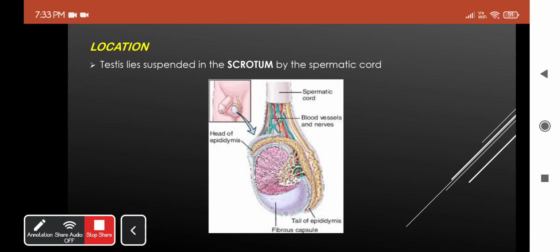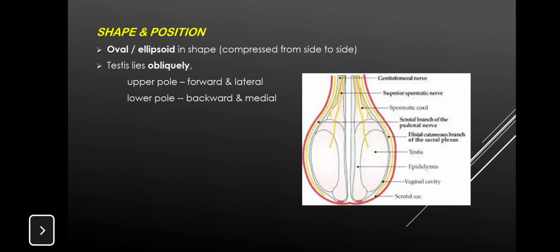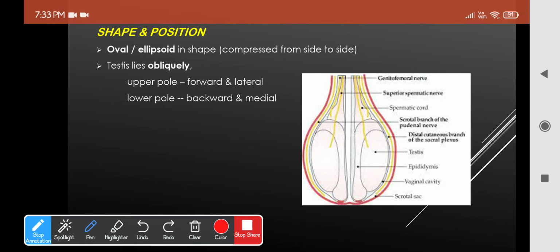Okay, going for the shape and position of the testis. So basically it will be oval or ellipsoid in shape and appears to be compressed from side to side. Okay, and going for the position, it will not lie as straight as here. Okay, it will be obliquely placed.